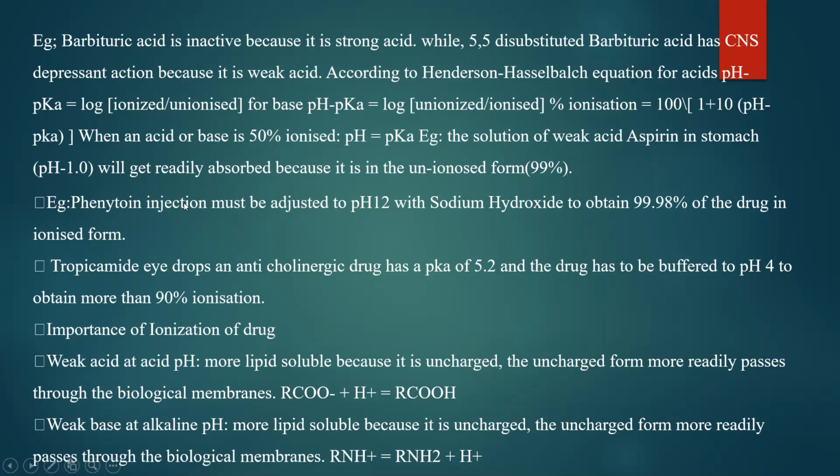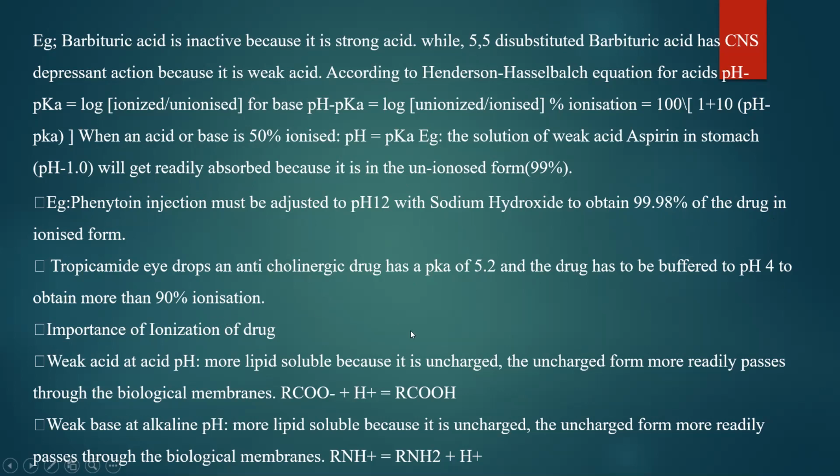Example, phenytoin injection must be adjusted to pH 12 with sodium hydroxide to obtain 99.98% of drug in ionized form. The tropicamide eye drop is an anticholinergic drug, has a pKa of 5.2, and has been buffered to pH 4 to obtain more than 90% ionization.